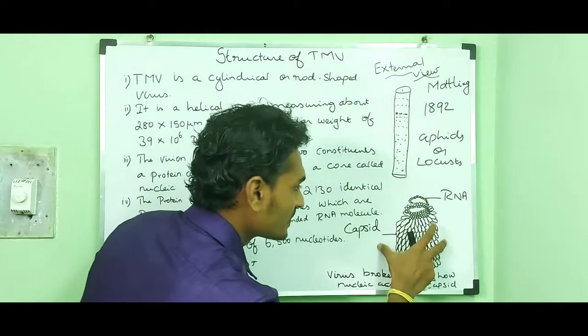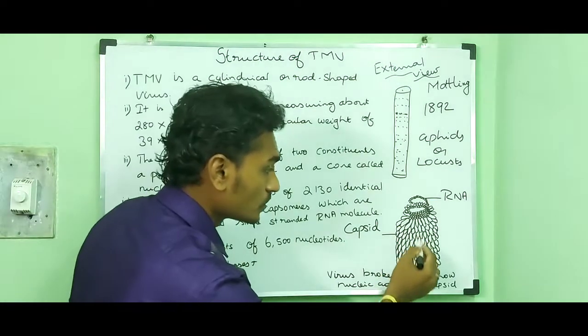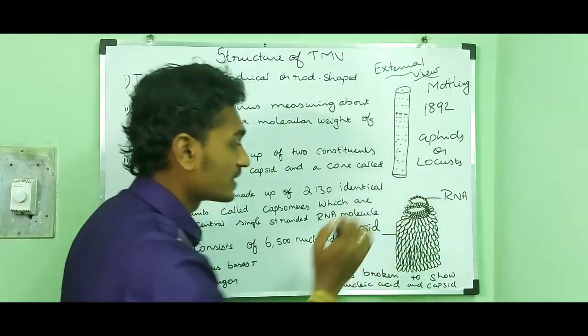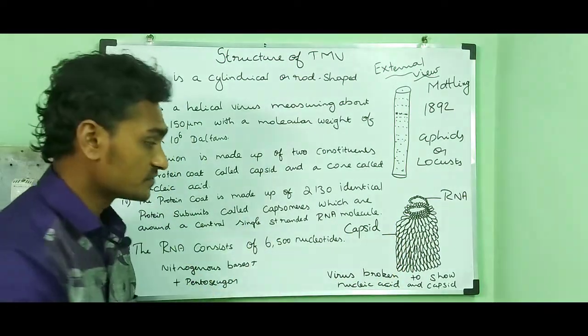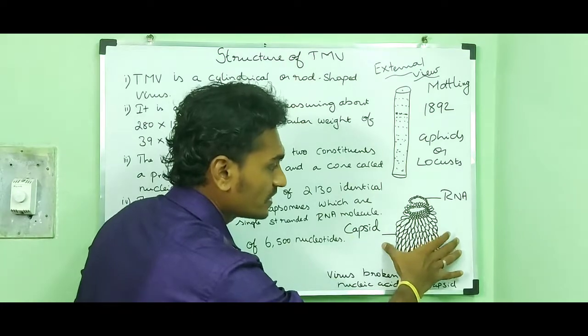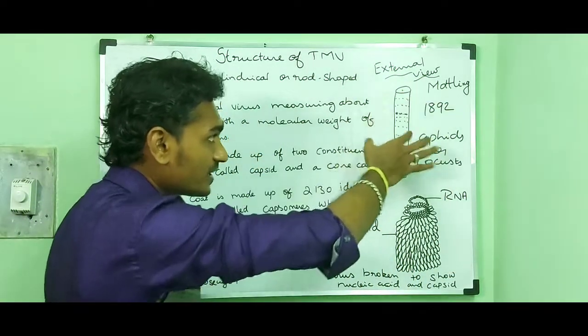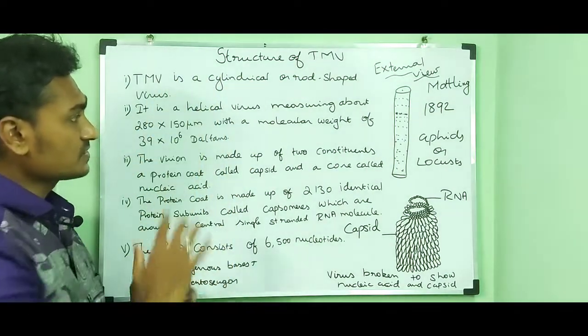This is the broken view of the virus, which shows the capsid, that is the protein coat, and the nucleic acid. This is the broken view of the TMV virus, which shows the protein coat and RNA. So this is the external view. It looks rod or cylindrical in shape.